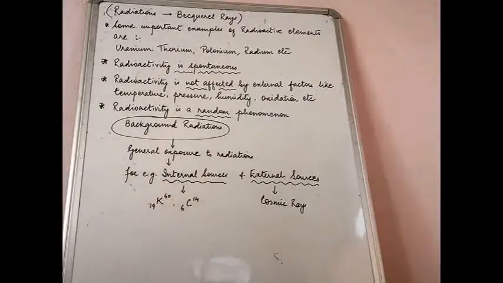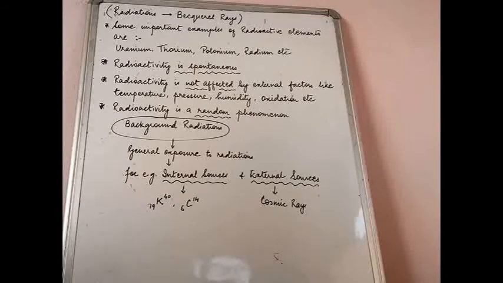The radiations that we are talking about in this particular chapter are coming out of the nucleus of the atoms, not from the nuclei of all atoms, but only from those atoms which are unstable. So what is unstable? The nucleus of the atoms. Why are they unstable?